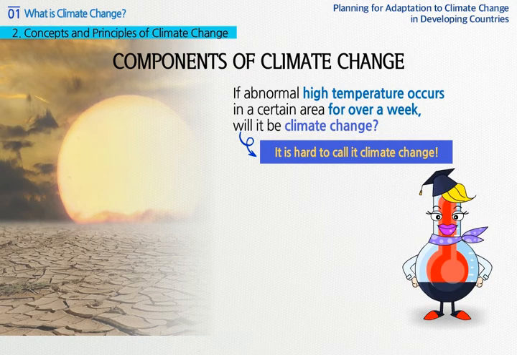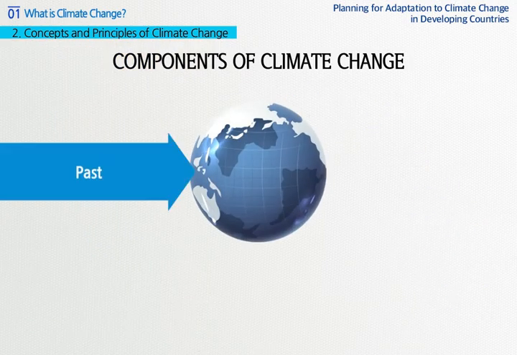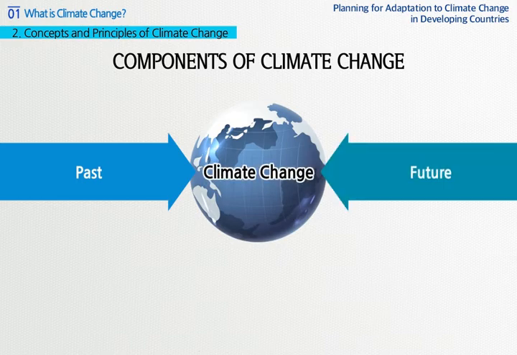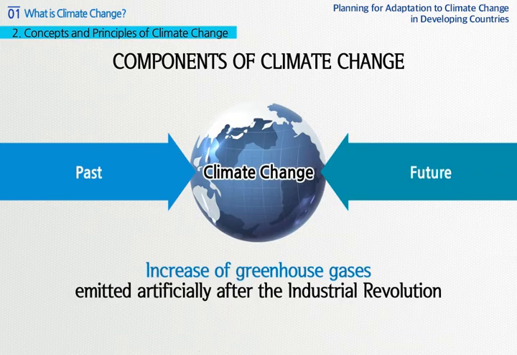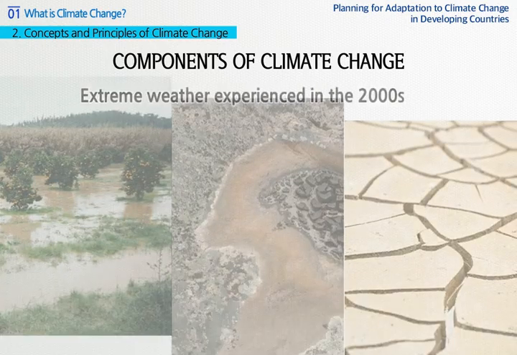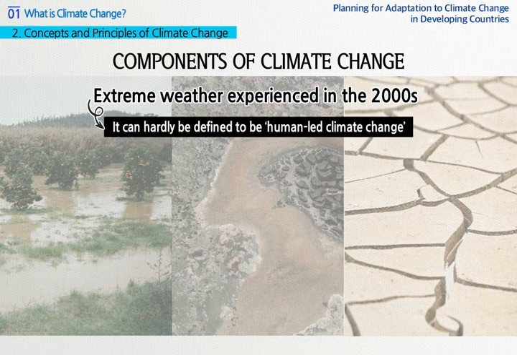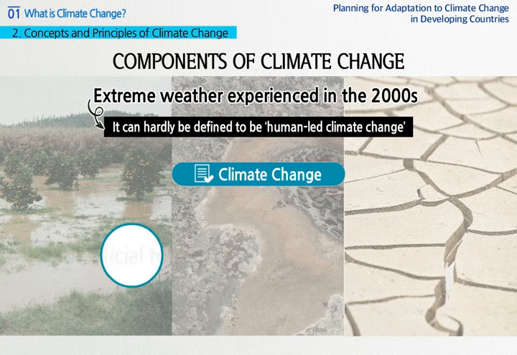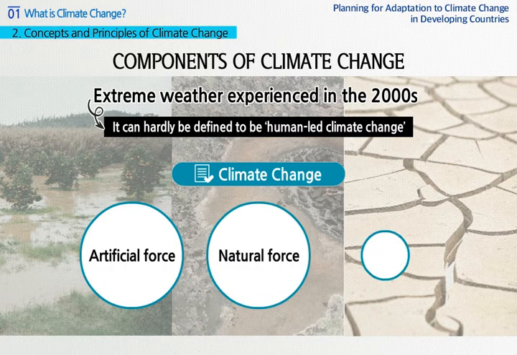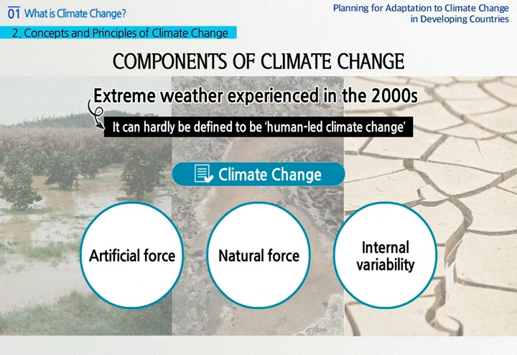What is the reason? What we have experienced, or what is to be experienced in terms of climate change, can be assumed to have come from increase of greenhouse gases emitted artificially after the Industrial Revolution. Still, we cannot say that countless variations of extreme weather, such as typhoons, droughts, and heavy rains, we have experienced have definitely come from human-led climate change.